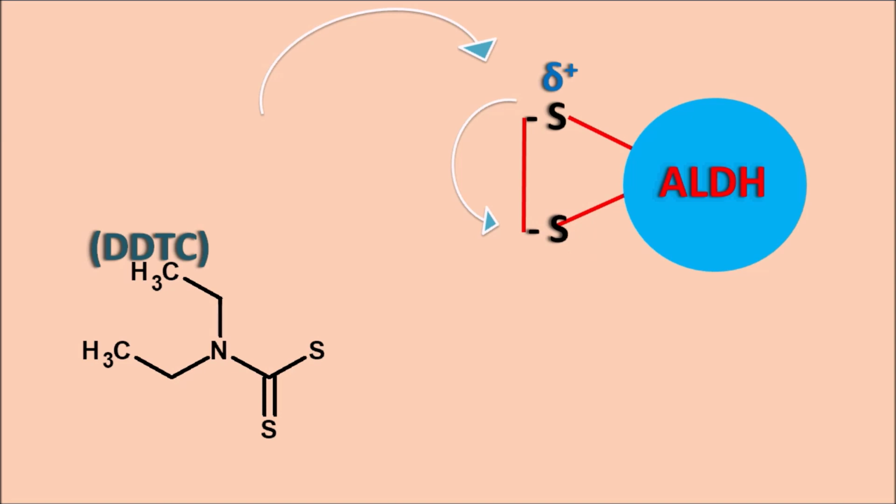Whenever the thiol groups form a disulfide bridge on the enzyme, the enzymatic activity is going to be inhibited. In this way, disulfiram can inhibit the enzymatic activity by formation of a disulfide bridge on the thiol groups within the enzyme, which results in the loss of enzymatic activity. But in order to produce this action, disulfiram is initially converted into DDTC, diethyl dithiocarbamate, which can interact with the thiol groups, and further cause the disulfide linkage on the enzyme.